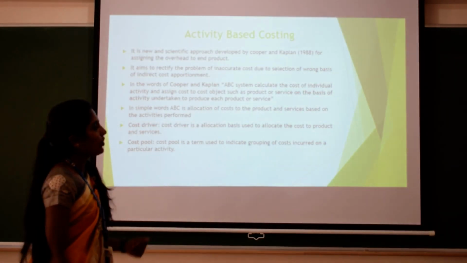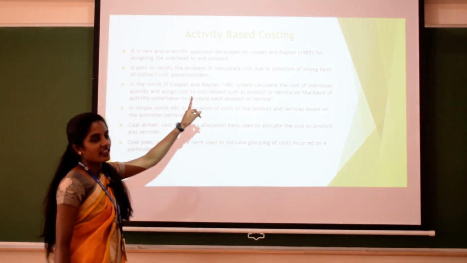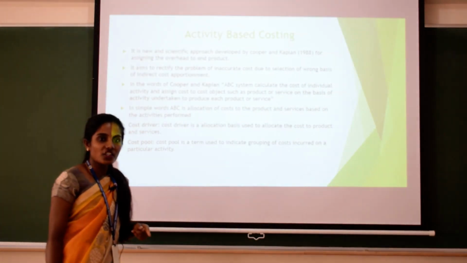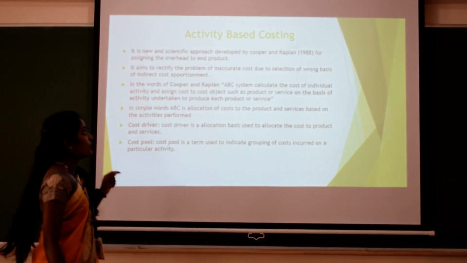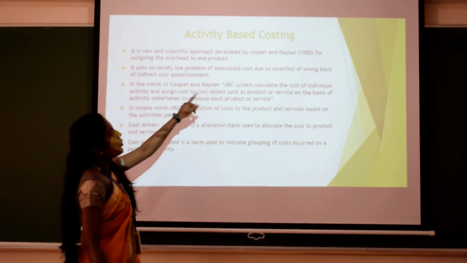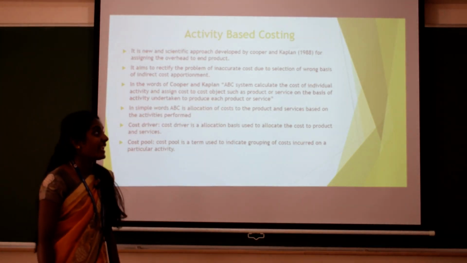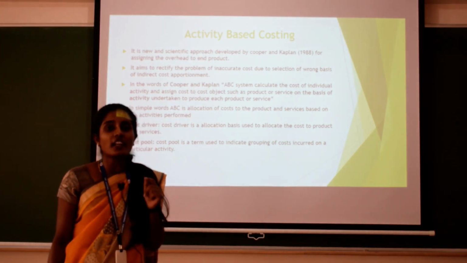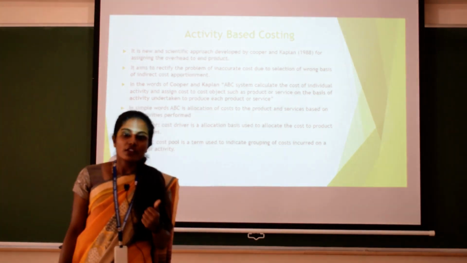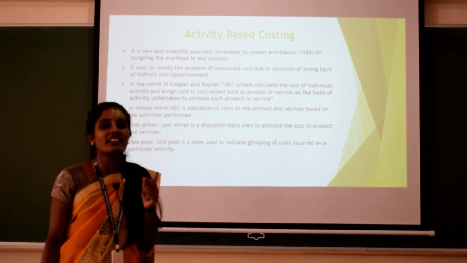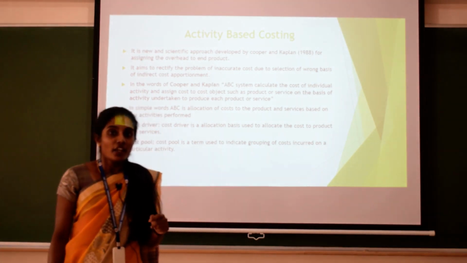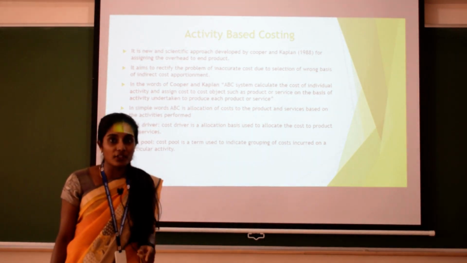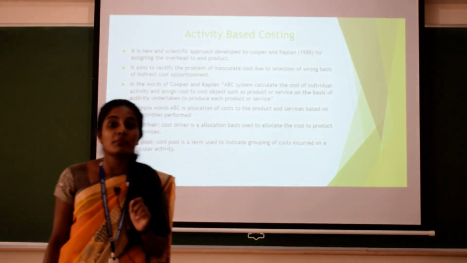And today I am going to explain the concept of ABC, that is activity based costing. Activity based costing in cost management is a very important concept. It was developed by Cooper and Kaplan in the year 1988 for assigning overhead to the end product, that is, assigning the indirect cost. Indirect cost is very important for a particular product. I am going to explain a simple example to understand the basic concept of ABC costing.